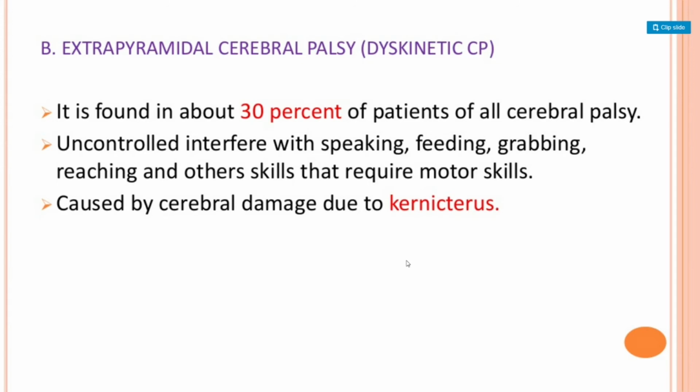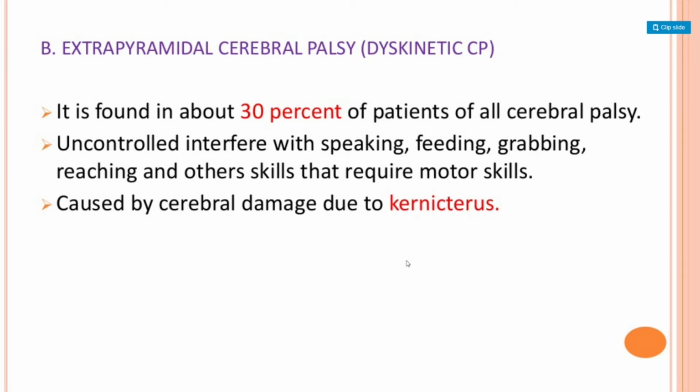Then extrapyramidal cerebral palsy, also known as dyskinetic cerebral palsy. It is found in about 30% of patients of all cerebral palsy.